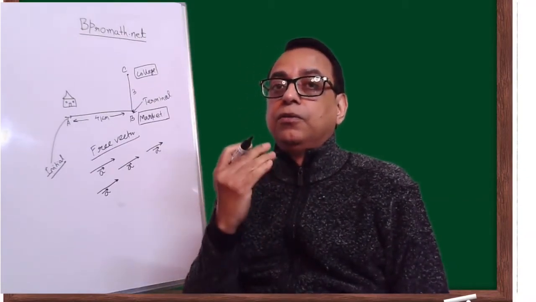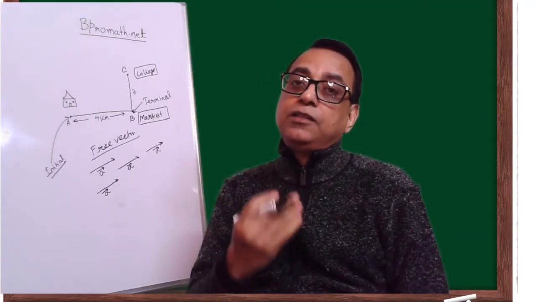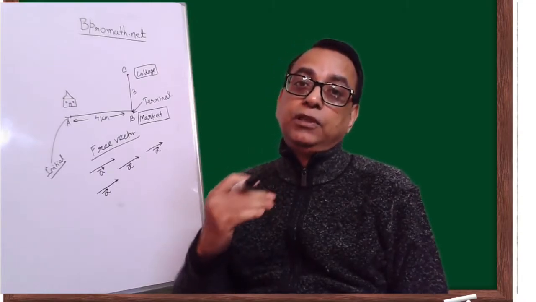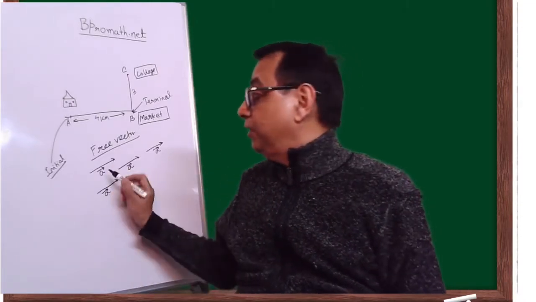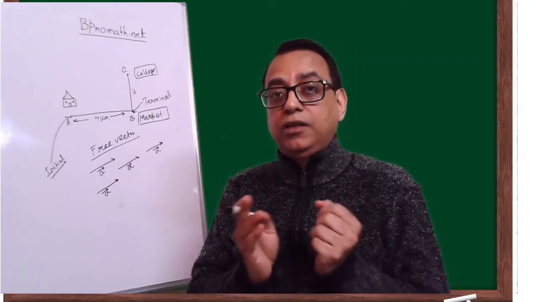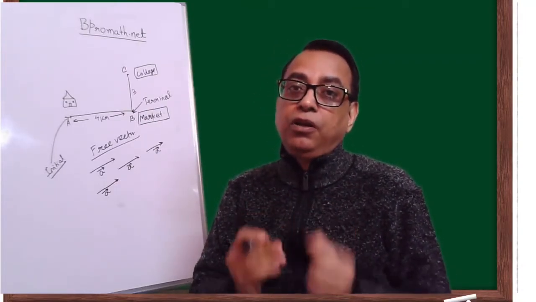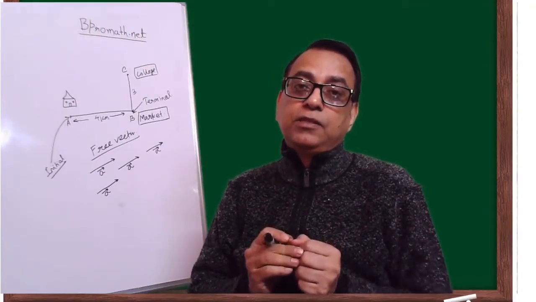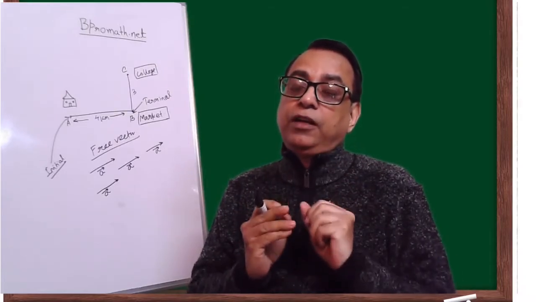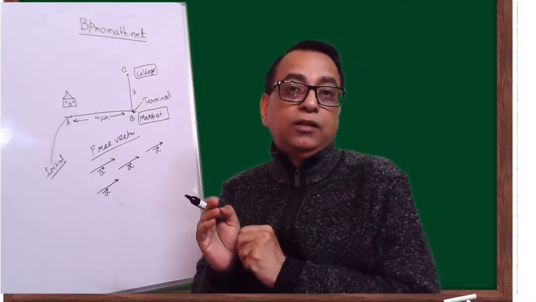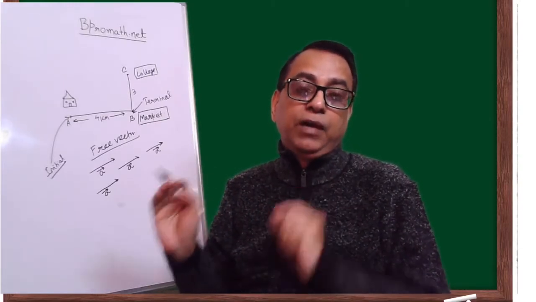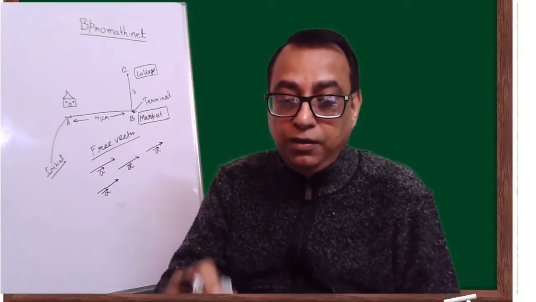So a free vector is a vector where I can move these vectors freely, parallel to the original position when the vector is given. So this is called a free vector. In all our discussions henceforward, it will be only for free vectors. That means for any treatment I can move the vector from any place to another place as long as the direction remains the same and the magnitude remains the same. So this is called a free vector.